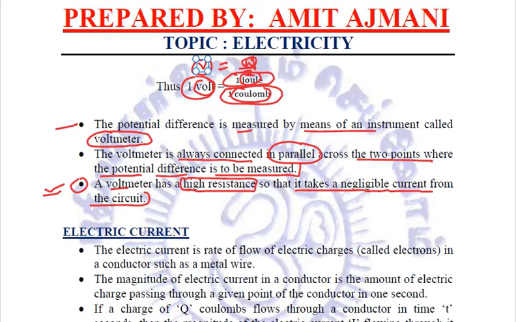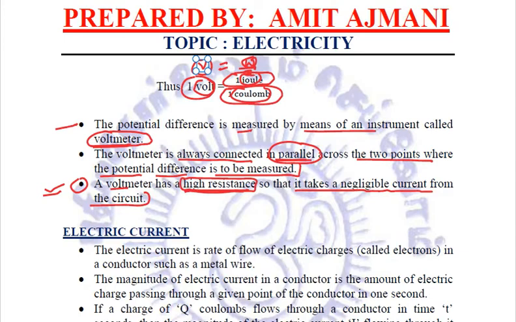So potential difference is measured through a voltmeter. The voltmeter is always connected in parallel. The voltmeter always has a high resistance. These are the three things you need to keep in mind.